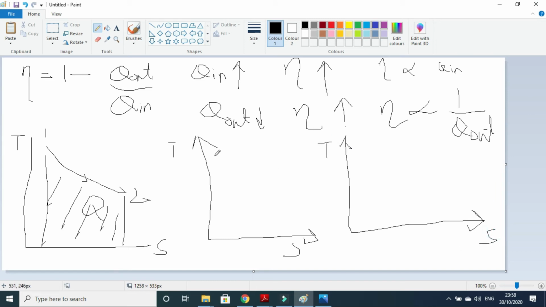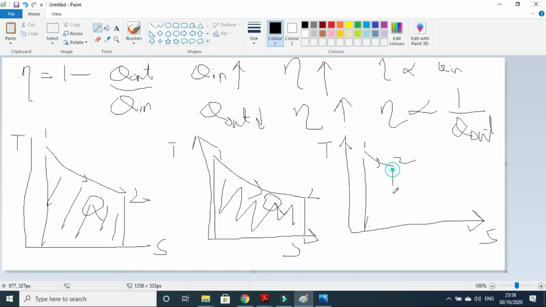Okay, so one is this process curve 1 to 2, and the other has this process curve 1 to 2. So which one will have higher heat transfer? This one. The longer the process curve, the higher will be the heat transfer. This makes sense. And the shorter the process curve, the smaller will be the heat transfer. So if you remember these points, then it will be very easy to understand these graphs.